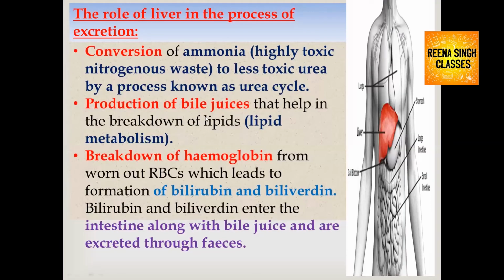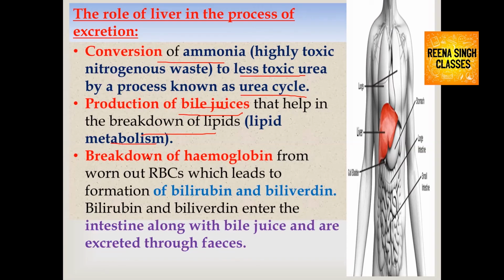Role of the liver in the process of excretion: the first role is conversion of ammonia, which is a highly toxic nitrogenous waste. It immediately converts the ammonia into less toxic urea by a process called the urea cycle, which is also called the ornithine cycle. The second function the liver performs in excretion is the production of bile juice, which helps in the breakdown of lipids, or in lipid metabolism.